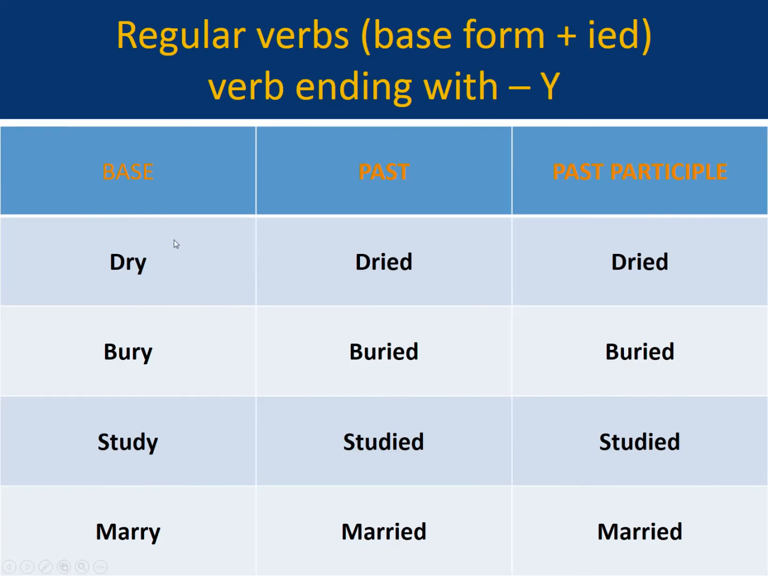Okay, look at these examples of verbs. These verbs end with y, and we add ied to the base form, omitting y, and instead of y we add ied. Dry, dried, and again dried. Bury, buried, again buried. Study, studied, and studied. Marry, married, and married.